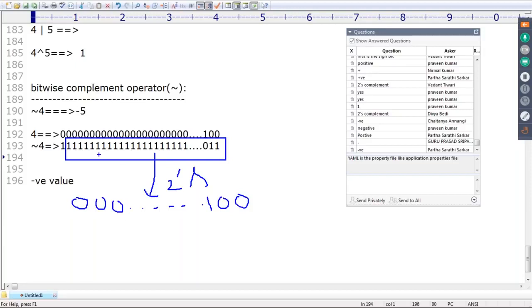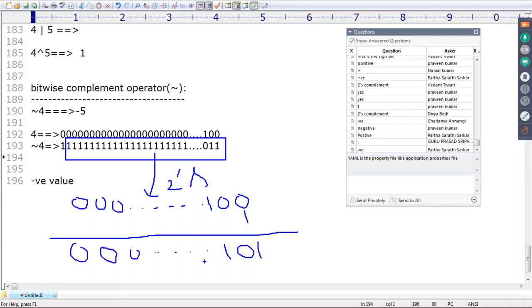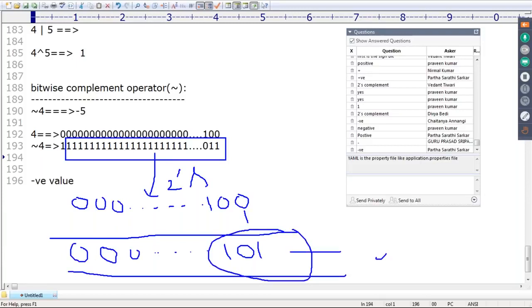Then add 1: 0 plus 1 is 1, next 0, next 1, and all the remaining bits are 0. So we get 0, 0, 0, 0 and so on, then 1, 0, 1. What about its value, sir? 101 means 5. It is already negative because of the most significant bit. Minus 5 is the answer.